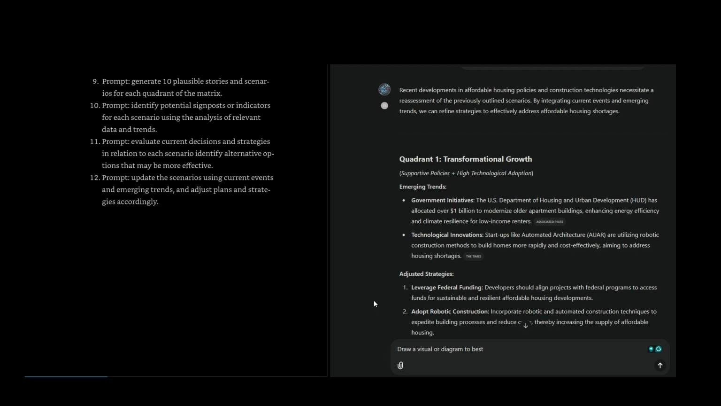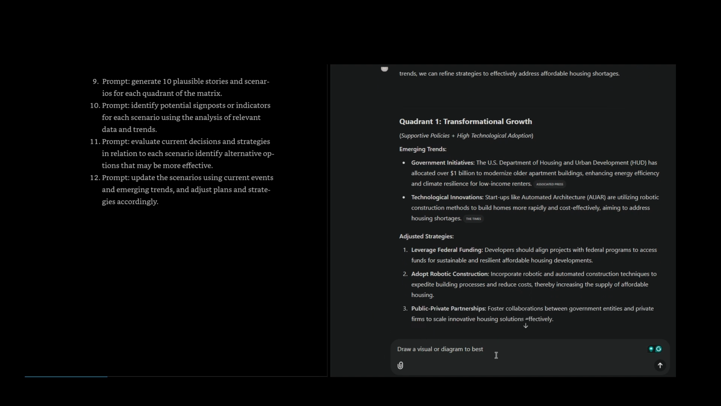Recent developments in affordable housing policies and construction technologies necessitate a reassessment of the previously outlined scenarios. By integrating current events and emerging trends, we can refine strategies to effectively address affordable housing shortages.